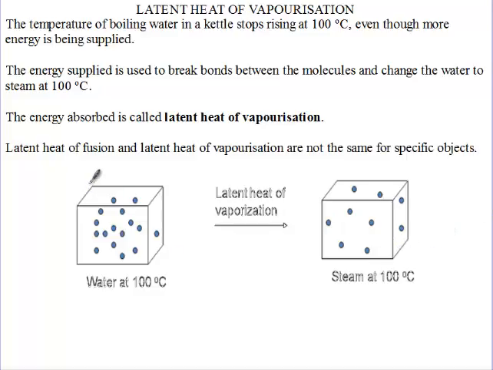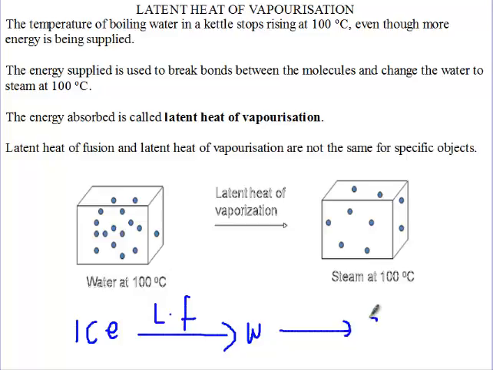Now, latent heat of fusion and latent heat of vaporization are not the same for specific substances. So let's say we have ice. Ice is made up of water. Ice to water, we have latent heat of fusion. Then water to steam, we have latent heat of vaporization. These two have different values. Please take note that latent heat of fusion exists between solid and liquid, and latent heat of vaporization exists between liquid and gas.